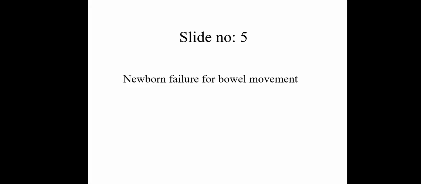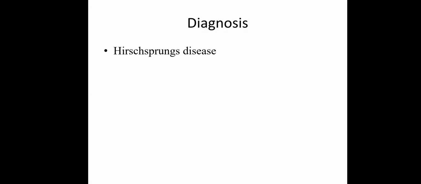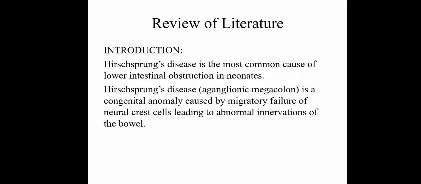History given was newborn failure of bowel movement. This is the H&E 40X showing rectal biopsy shows the absence of ganglionic cells with large submucosal nerve with the perineurium, which is the hyperplasia of the nerve. Diagnosis: Hirschsprung disease. Review of literature.